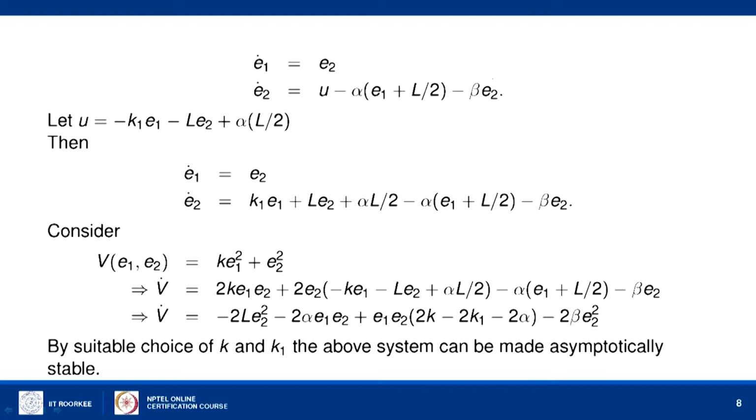Alpha and beta are known values, and here k1 and L we have to design ourselves suitably for our particular goal of stopping the system at the desired position. So, let the control u be given by minus k1 E1 minus L E2 plus alpha times L by 2. If you substitute this control here, we will get E1 dot equal to E2 and E2 dot equal to